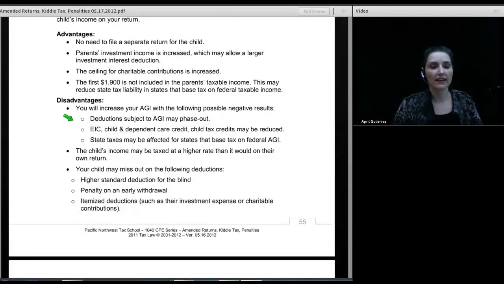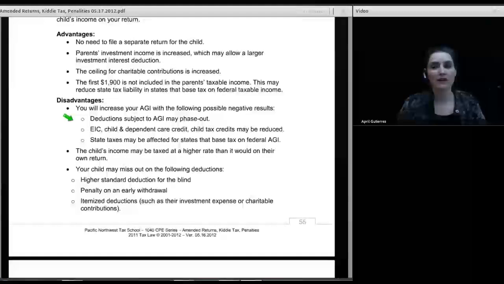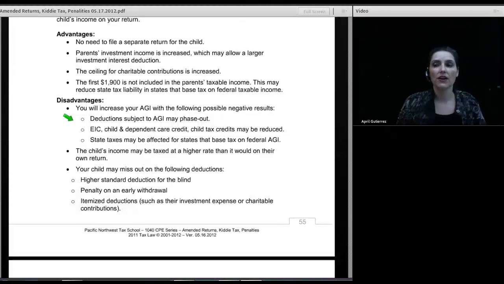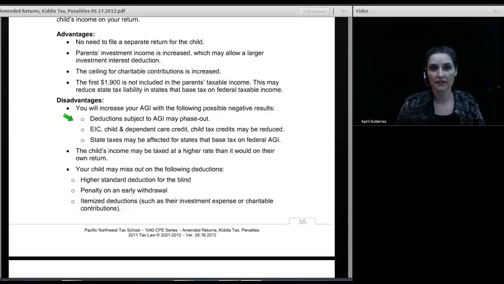Now, we literally had a client in our office a few years ago. The firm that they had used in the past to prepare their tax returns had included the child's investment income on the parent's return, probably because it seemed like a simple enough thing to do. But this particular firm did not stop to think about the earned income credit. And the child's investment income being thrown on the parent's return put the investment income of the parent over the threshold amount, which is around $3,600. And because of that, the parent lost out on the earned income credit, didn't get it.